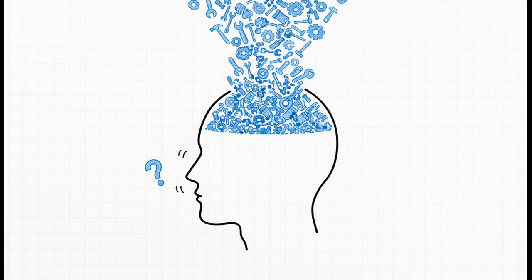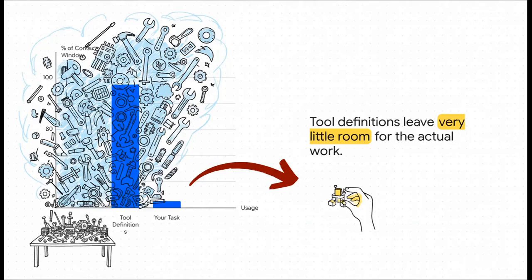The tool descriptions themselves are eating up the AI's entire context window, which is basically its short-term memory, and it leaves almost no room for your actual request. It's kind of like filling your whole workbench with user manuals, leaving you no space to actually build anything. The tool definitions alone can gobble up a whopping 95% of the AI's memory. That leaves a tiny, tiny fraction for the actual task you want done.